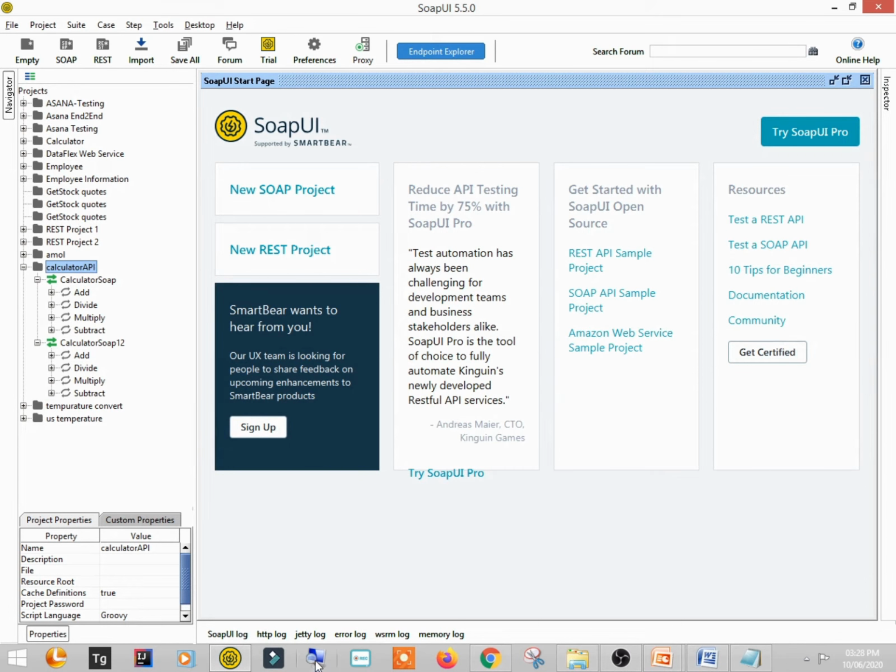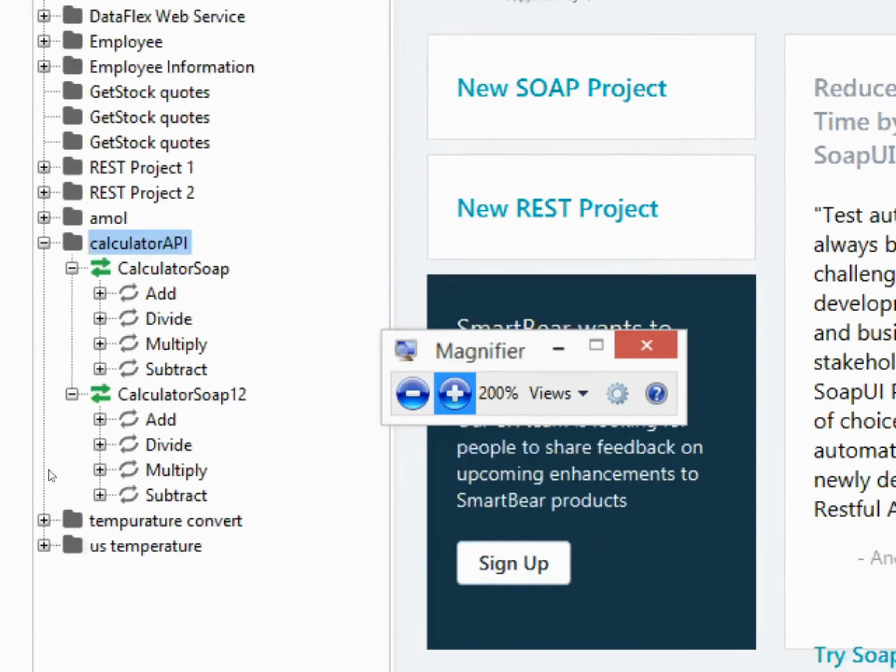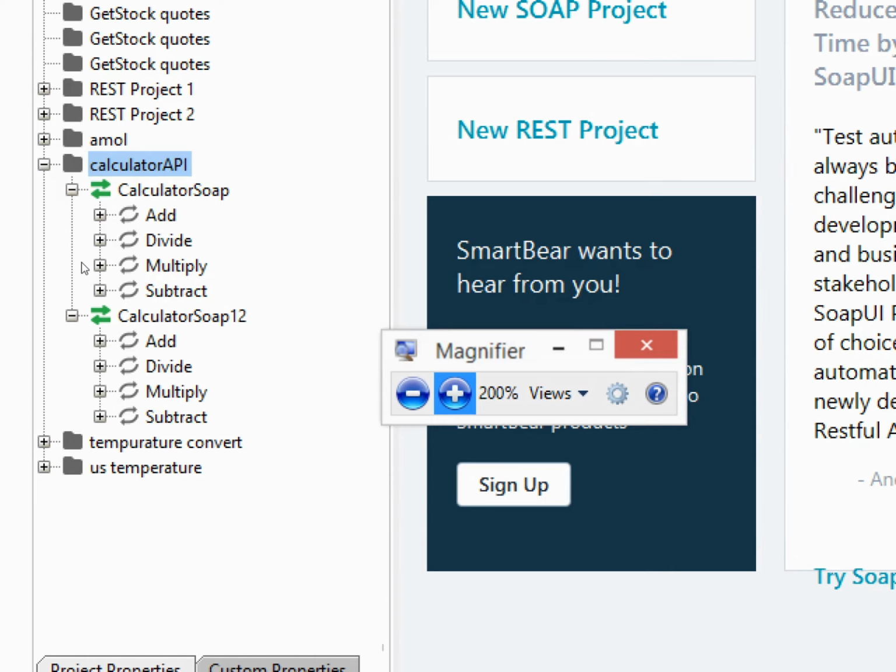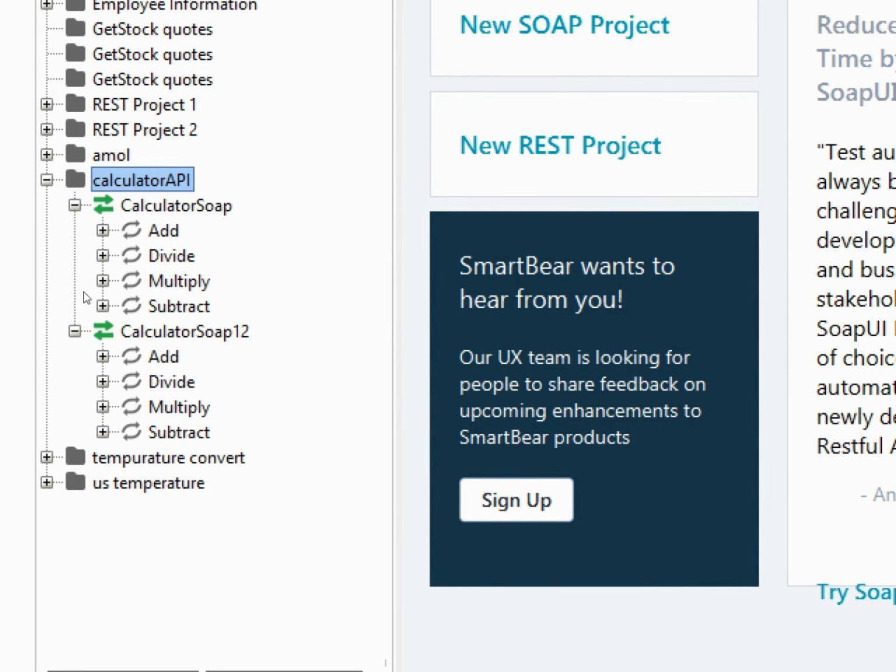Let me just magnify it for you. This is the project that has been created, and here you can see there are different operations: add, divide, multiply, subtract. Now you'll observe that there are two things: calculator SOAP and calculator SOAP 1.2. What are these two things? This one is version 1 and this is version 1.2. You can use any of them, but I'll use the 1.2 version. Here you can observe add, divide, multiply, and subtract.